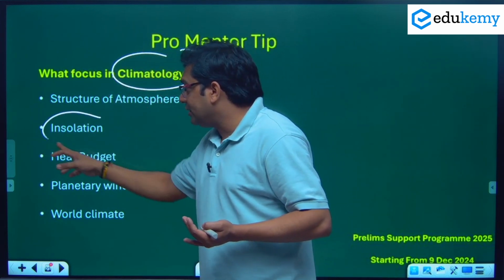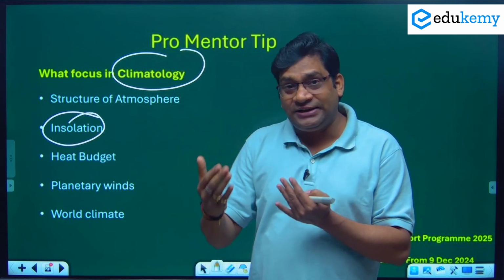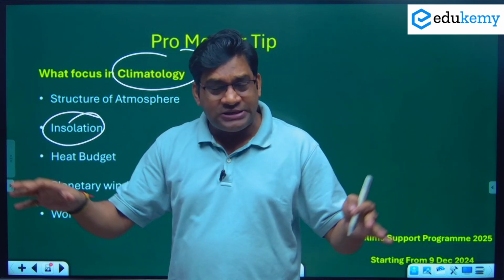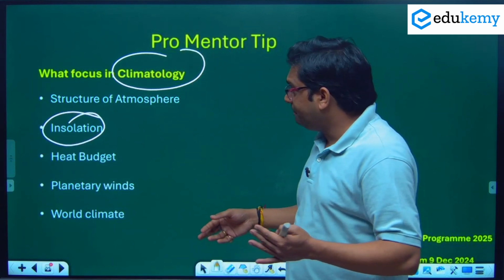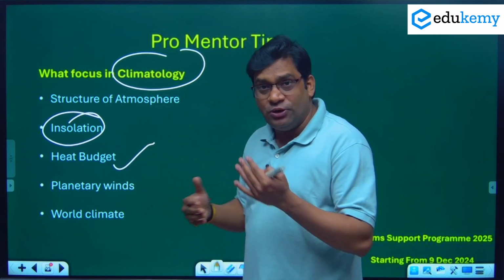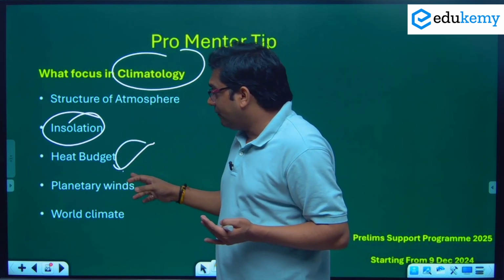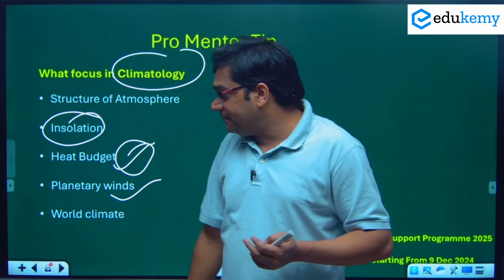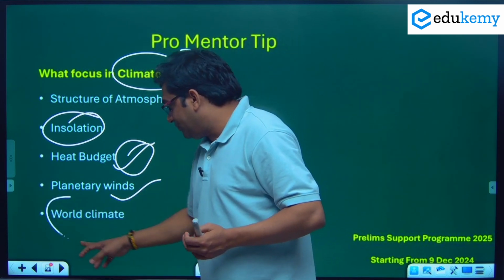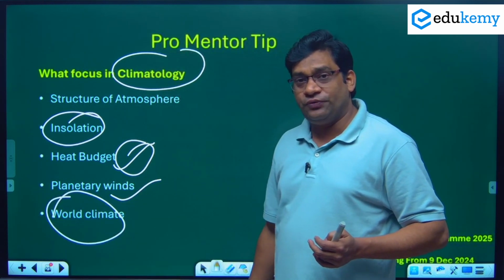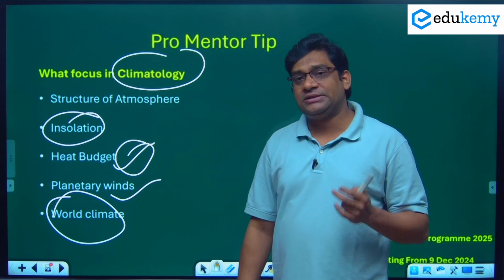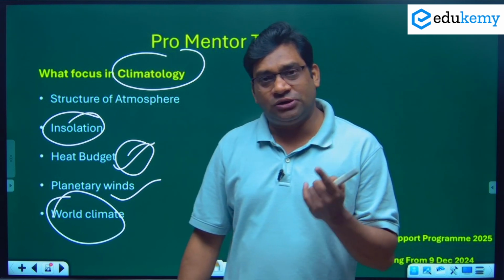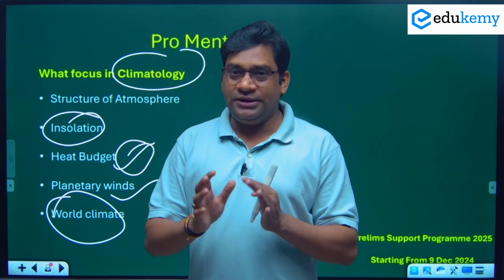Then insolation: what factors make the Earth's surface not receive an equal amount of insolation. Heat budget is important, and the albedo concept will be clearer with the help of heat budget. Planetary winds, all the trade winds, westerlies, polar easterlies, and then world climate is also an important topic. Focus on the class 11th NCERT, Fundamentals of Physical Geography. Go through it and read it.